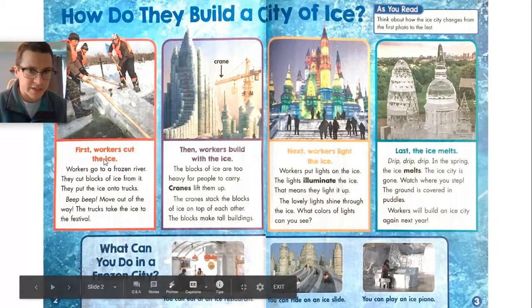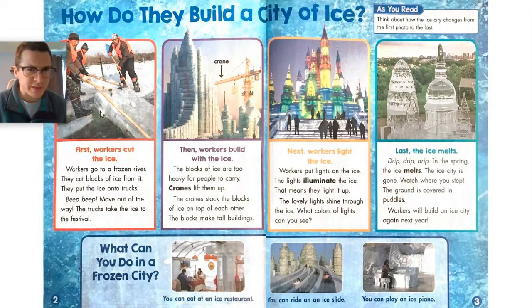First, the workers cut the ice. Is this going to make music? Probably not, even though it goes beep beep. It's not really music. You don't want to listen to that. You don't want to dance to it. It's not music. And then we've got cranes are lifting the blocks up. Now, the only sound that I would hear out of that is a big crash or something like that. So then that's not music. I don't want to listen to that.